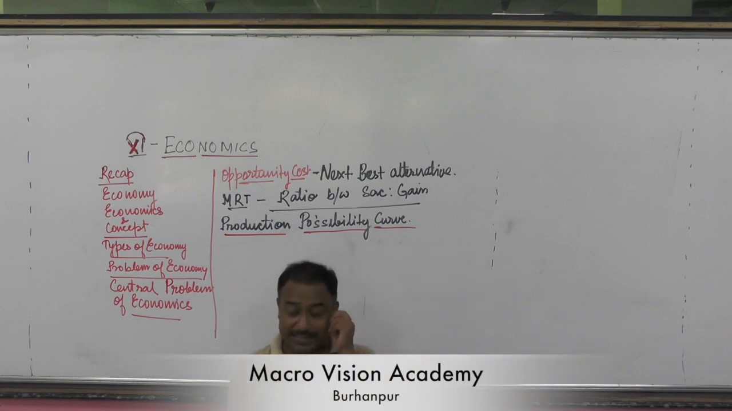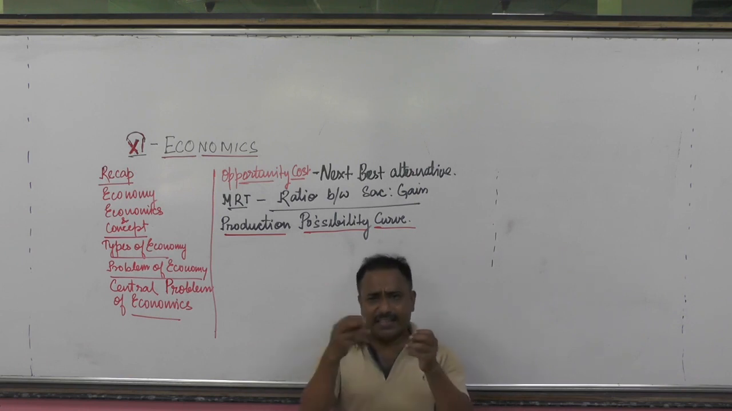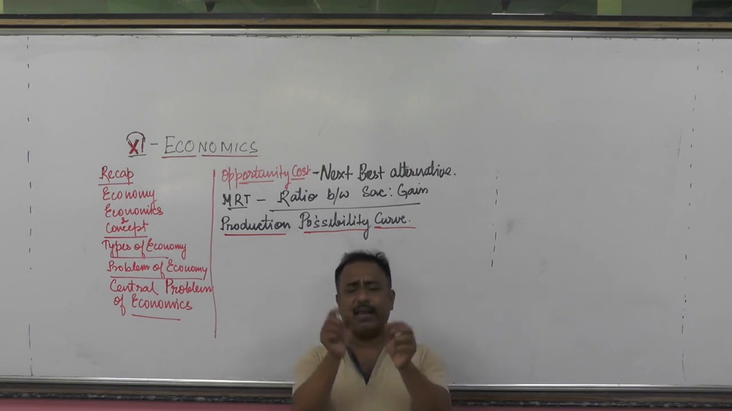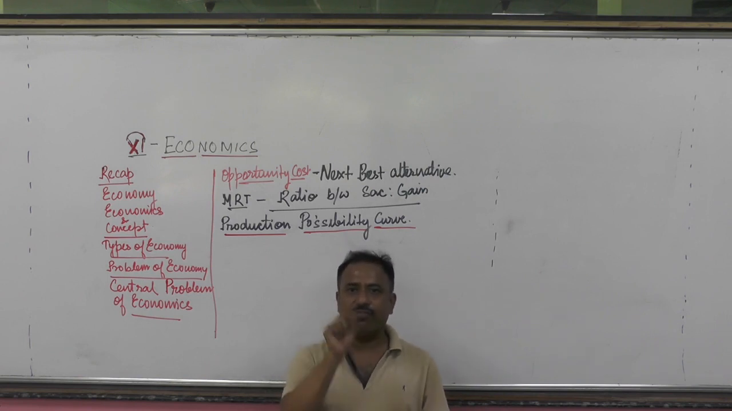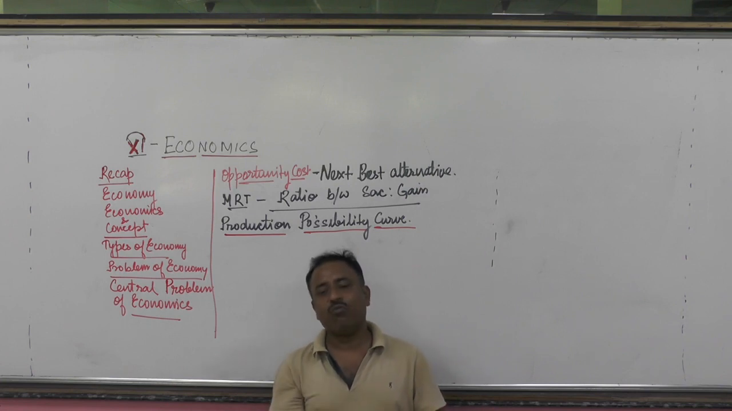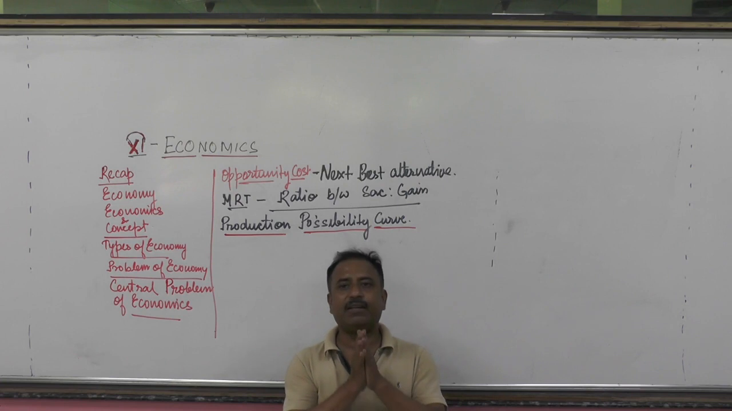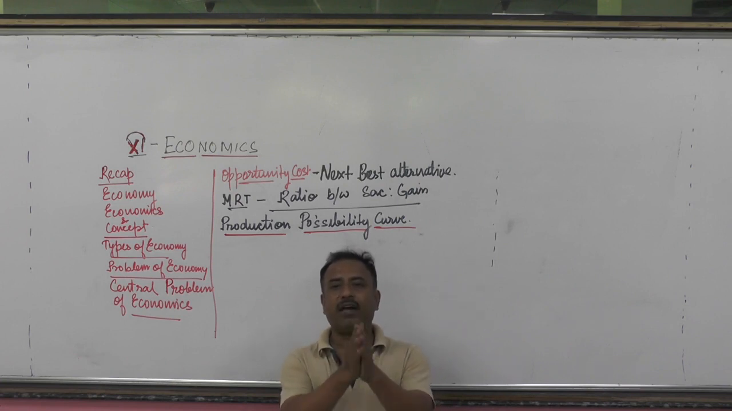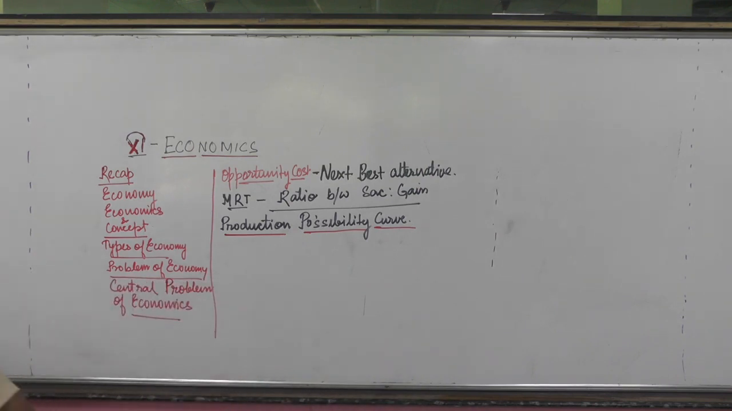Next is MRT, marginal rate of transformation. What is marginal rate of transformation? In a simple sense, in very short, it is simply a ratio between sacrifice and gain. Now we will see what we are sacrificing and what we are gaining by a simple curve that is called the production possibility curve. Okay? Now, suppose, take it for granted.